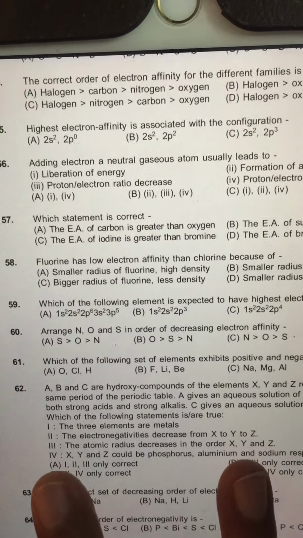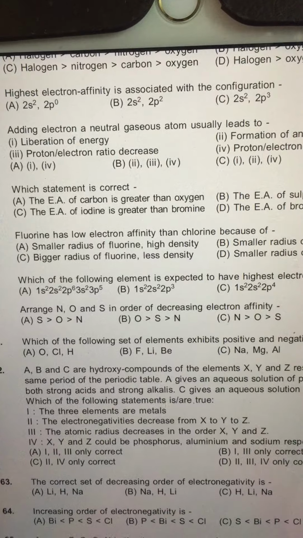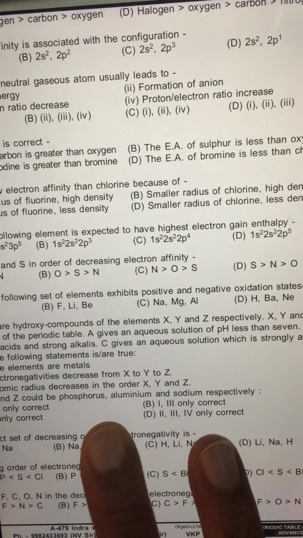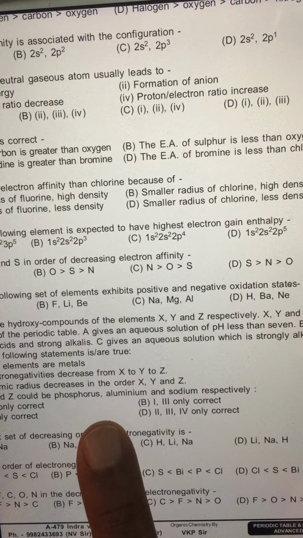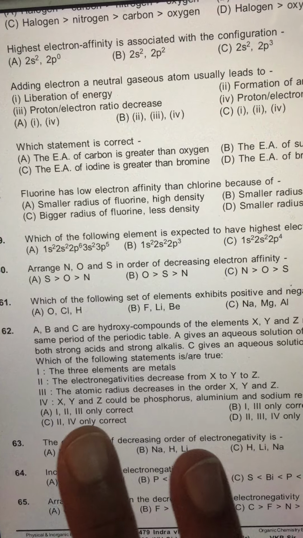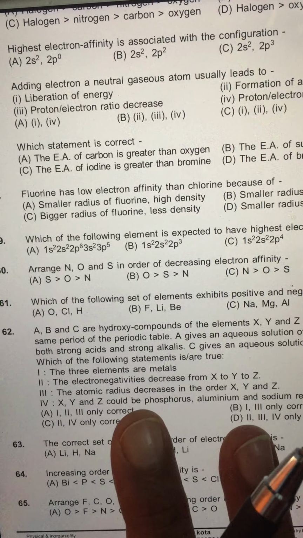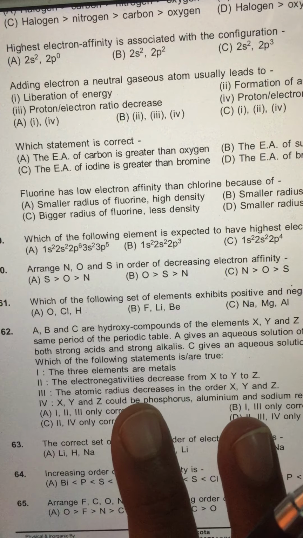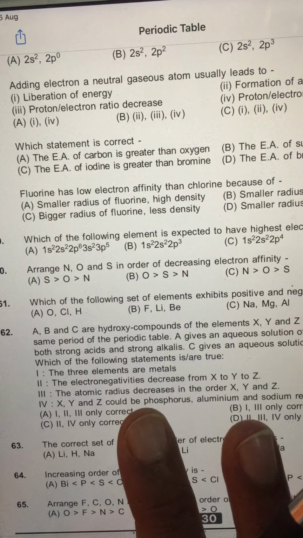Okay, let us take some 61st question. Which of the following sets of elements exhibit a positive and a negative oxidation state? Oxidation state appears to be a number calculated based on some principles which you know, and some elements can take positive as well as negative oxidation states.